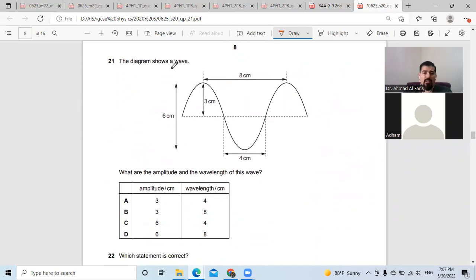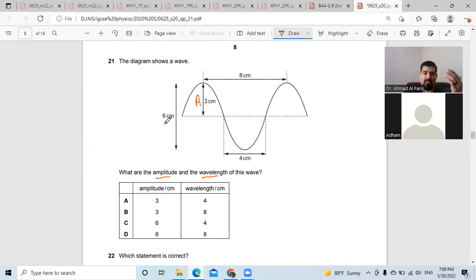Question number 21. What do they ask? The diagram shows a wave. As you can see, we have a wave and a half wave. What are the amplitude and the wavelength of this wave? Now we know that the amplitude is this distance. This is the amplitude, the distance between the peak or the crest and the equilibrium position.